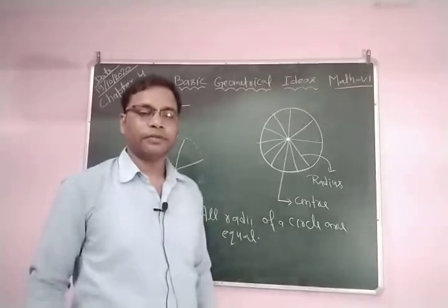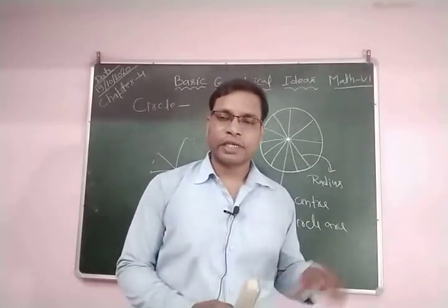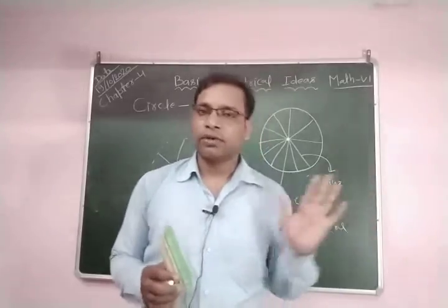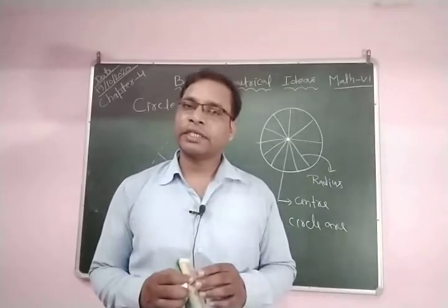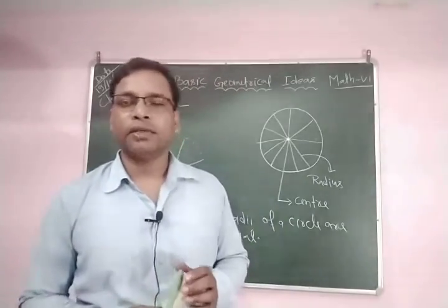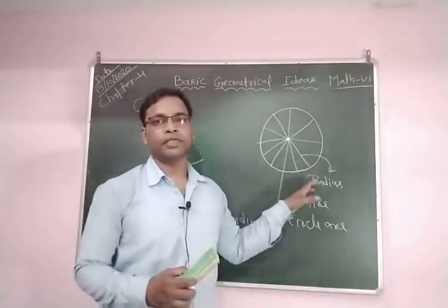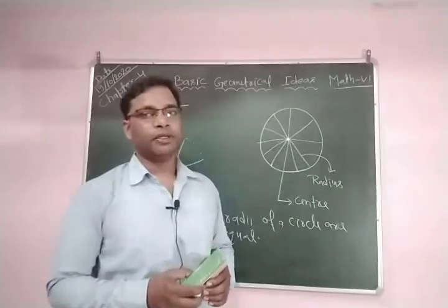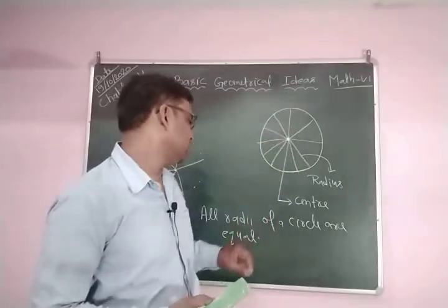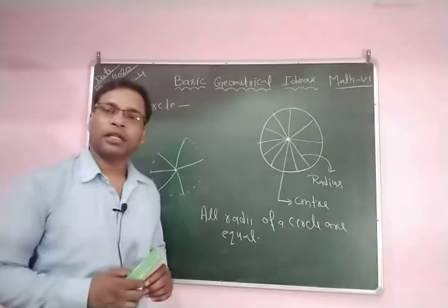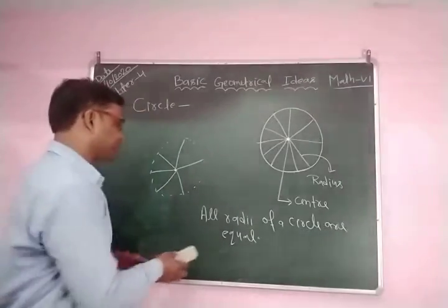So again, we define this circle. A circle is a locus of points in a plane which are at a fixed distance from a fixed point. The fixed point is called the center of the circle, and the fixed distance is called the radius of the circle. Clear? And all radii of a circle are equal. Clear?